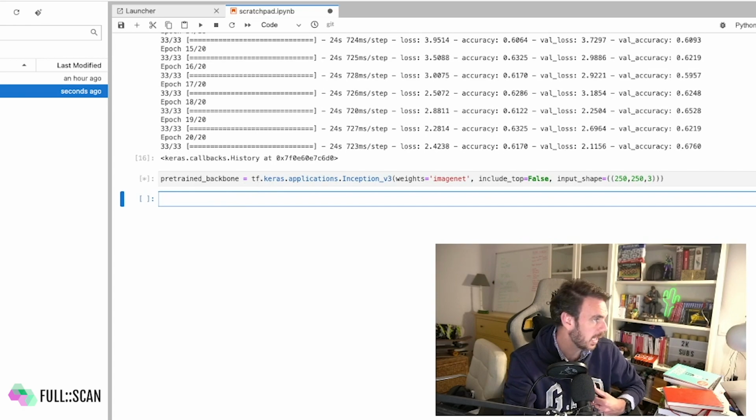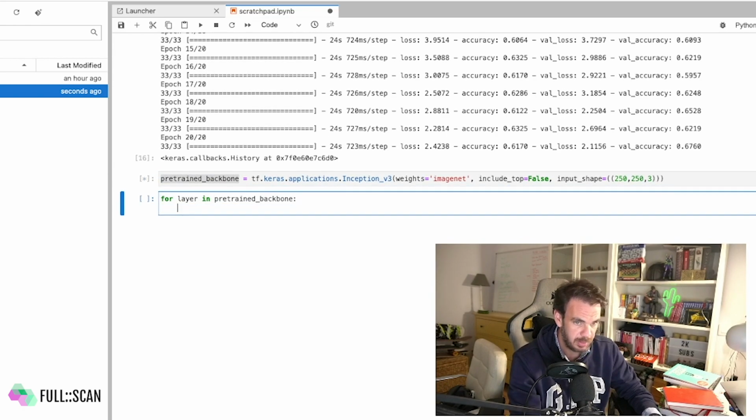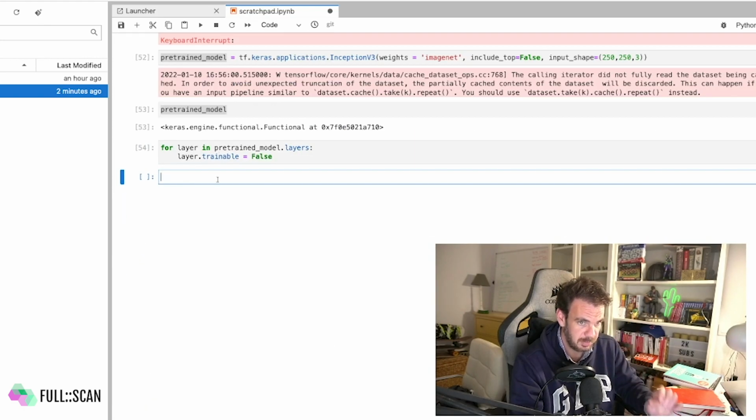What do we need to do now? We will need to add, after this model, some of the layers we were using. But before that, we need to freeze all the layers so they are not trainable. So we do for layer in pre-trained backbone, layer dot trainable equals false.